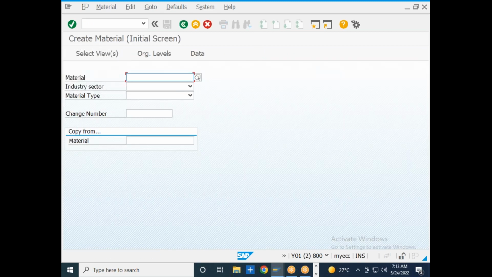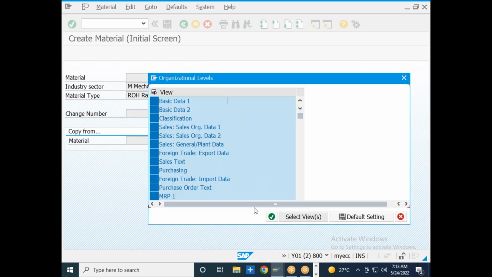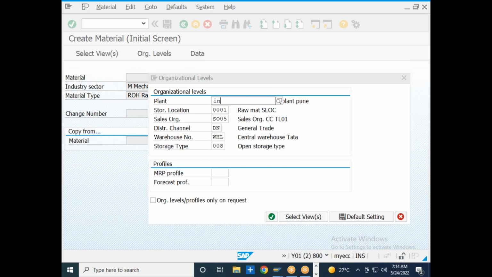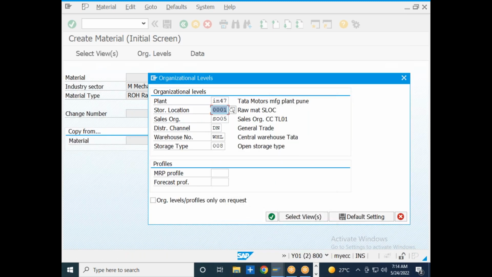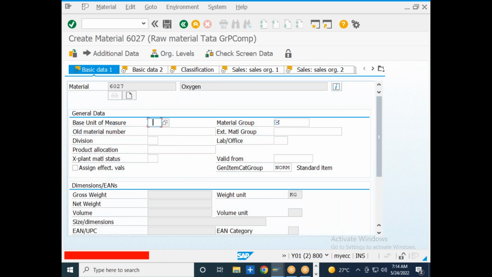Let me try to create one material quickly. So IN47 0001. I want to create an oxygen.